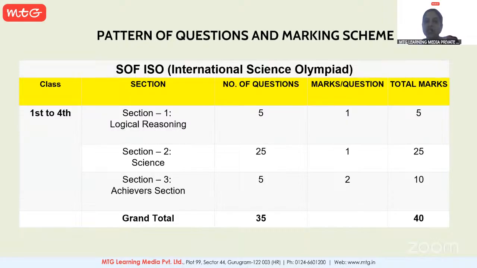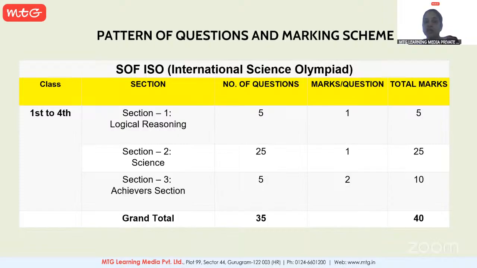The first section is logical reasoning. Logical reasoning has 5 questions. It depends upon your mental ability. You have to apply your thinking skills for these questions, and you will also be trained how to crack them. These 5 questions carry 1 mark each, so the overall marks for logical reasoning are 5 marks.